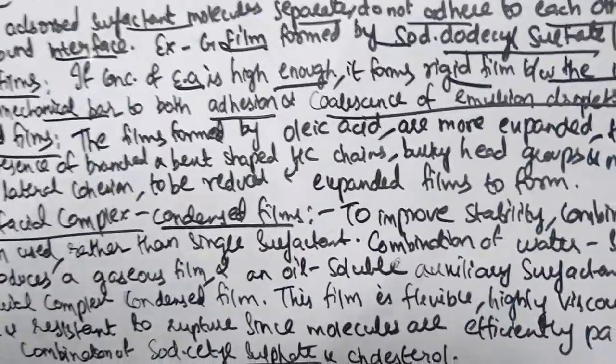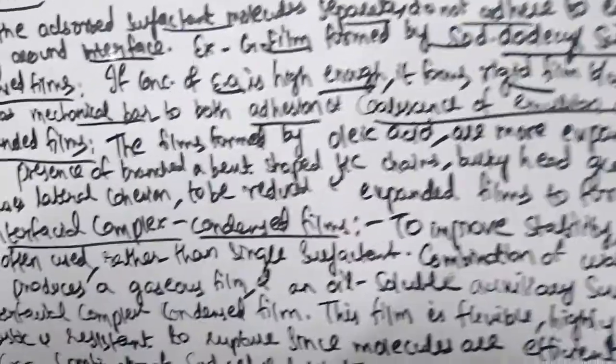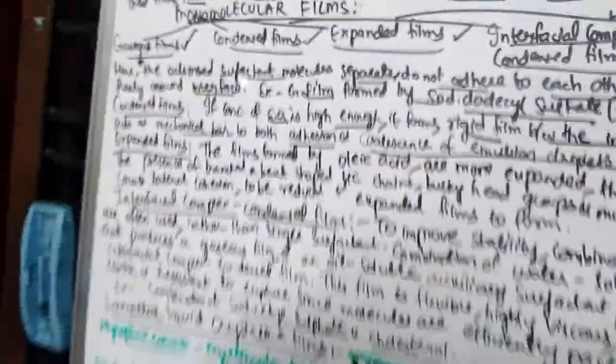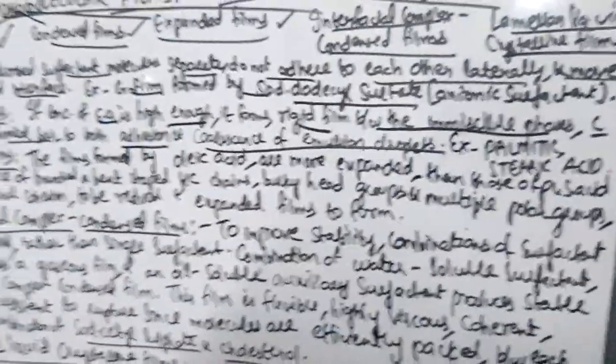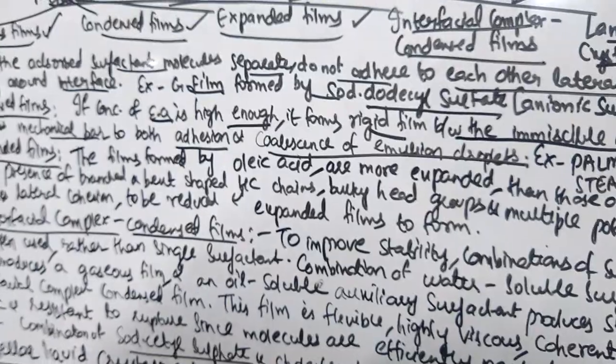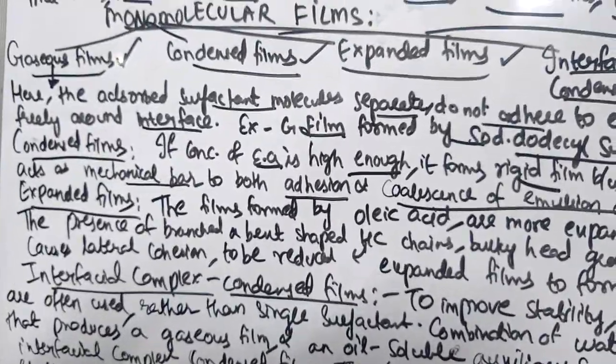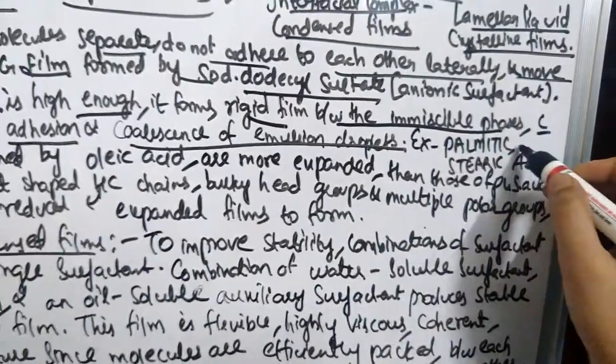Okay, so this is your main criteria. You don't want your emulsion droplets to adhere to each other, to coalesce with each other. You want them to maintain their individual integrity, right? So this is done by your emulsifying agent. Example for these condensed films: the surfactants which form condensed films include palmitic acid and stearic acid.